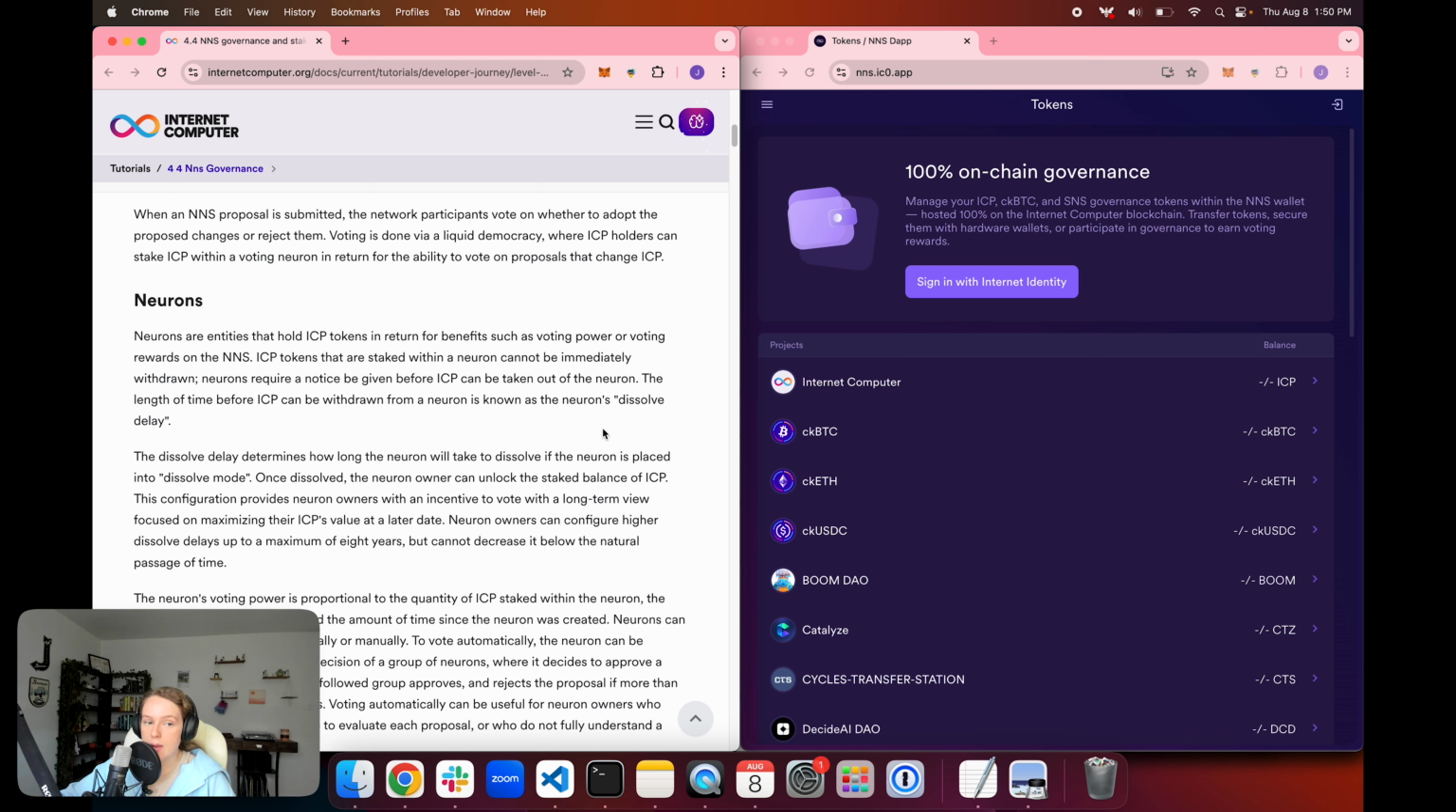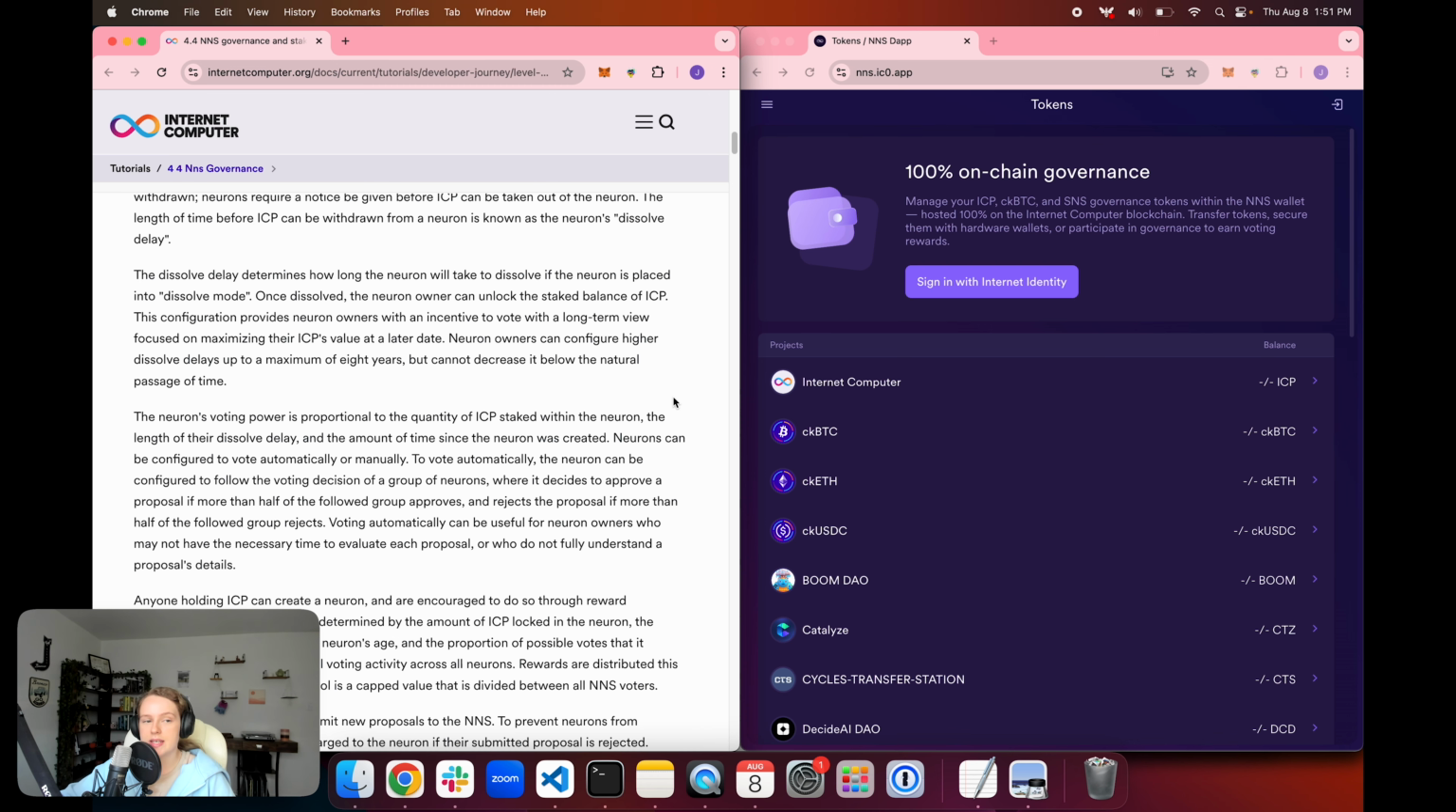Once that delay is up, it has a timer that will count down. Once that countdown is up and the neuron is considered dissolved, then the neuron owner can unlock that balance of ICP tokens, and they can either withdraw it into a wallet and spend it or convert it into a different token, or they can use it to stake in another neuron or do some other network use case with it, like convert it into cycles and use it for developing dApps that can be used however they like once it is unlocked from the neuron fully dissolving.